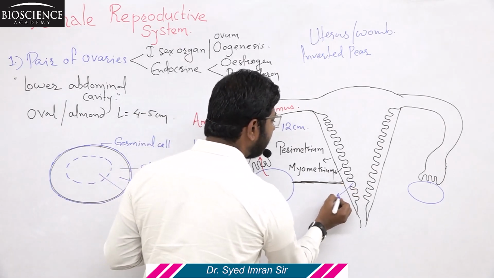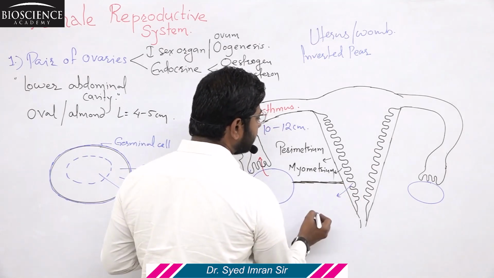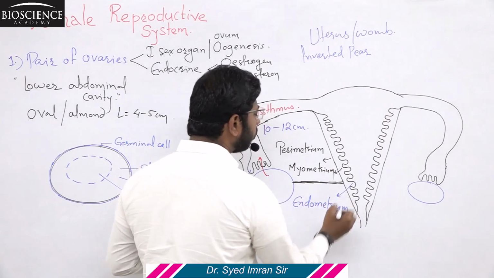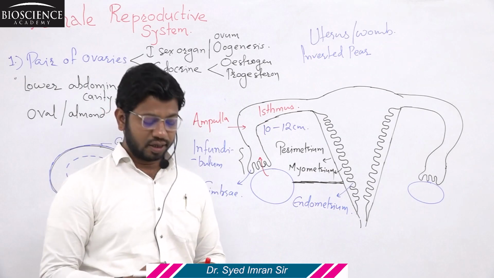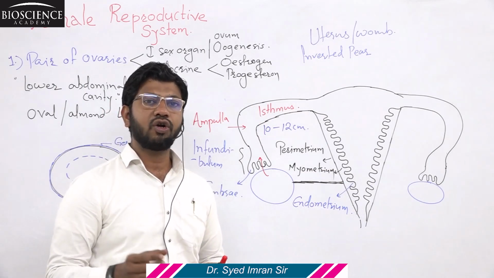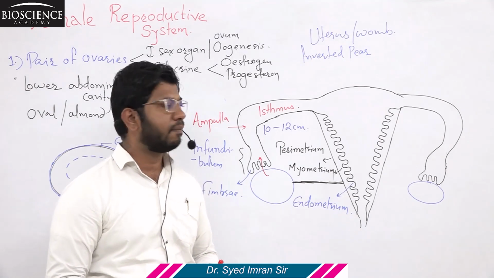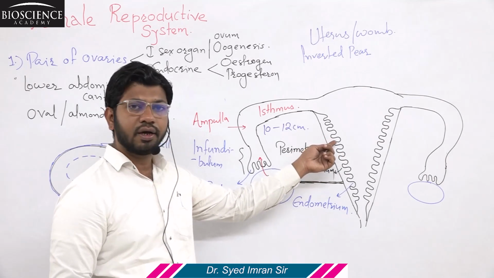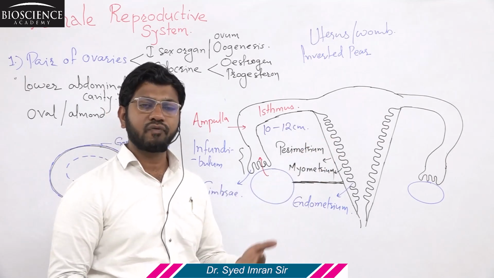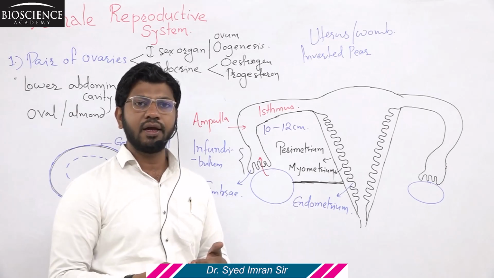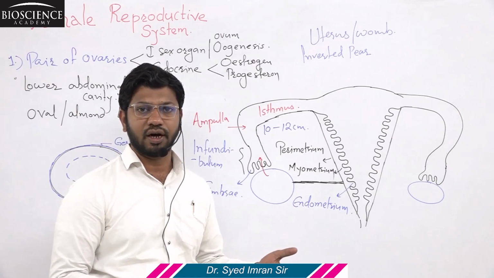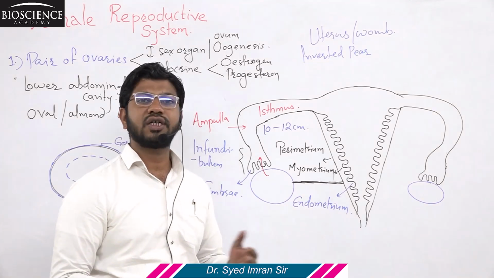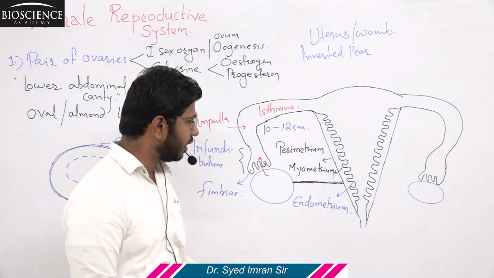The innermost layer of the uterus, which is highly folded, is known as the endometrium, and this endometrium undergoes cyclic changes because it shows the presence of several glands. So the endometrium undergoes cyclic changes during the menstrual cycle, and implantation of the blastocyst also occurs in the endometrium. After some time of the implantation, it forms villi, and the villi slowly convert to the placenta, the common junction or connection between mother and child, through which exchange of nutrients, gases and materials can take place.